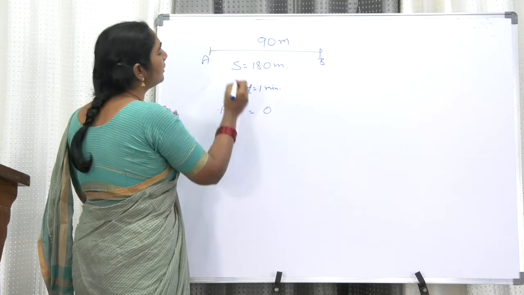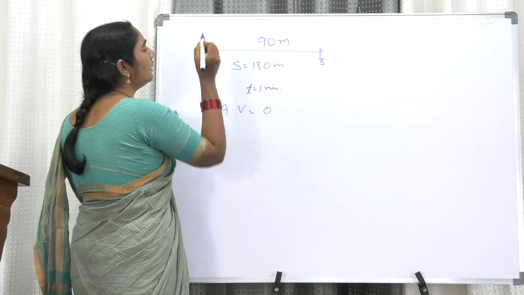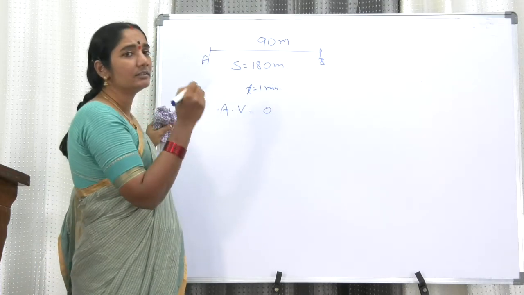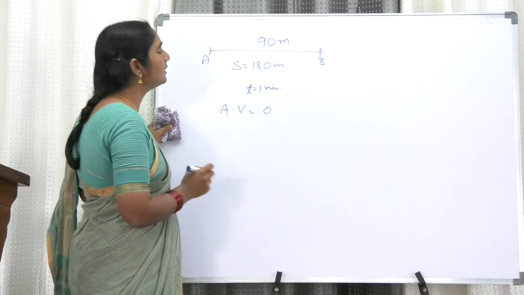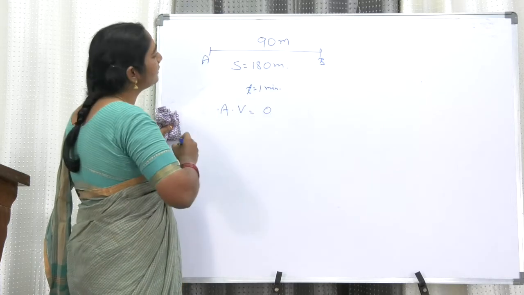Average velocity is 0 because she started there and again she came there. So starting and ending on the same point, average velocity is 0. I think all of you might have done much faster than me.